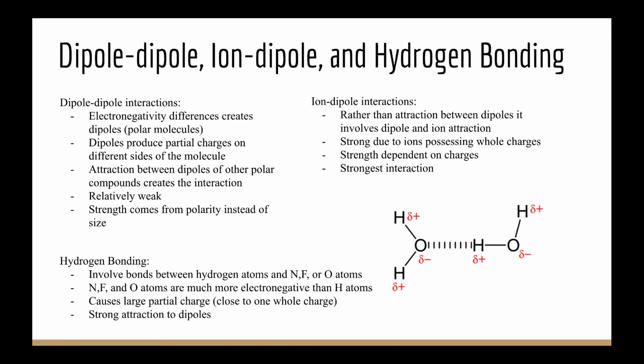Alright, so let's go ahead and now take a look at ion-to-dipole interactions. These interactions are similar, except that they're not between dipoles, and they're between an ion and a dipole, although the basics are still the same. So the charge on the dipole molecule is attracted to the opposite charge on the ion. And these are stronger because we have a whole charge and a partial charge rather than two partial charges.